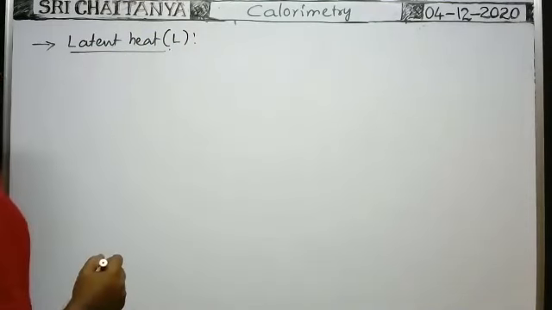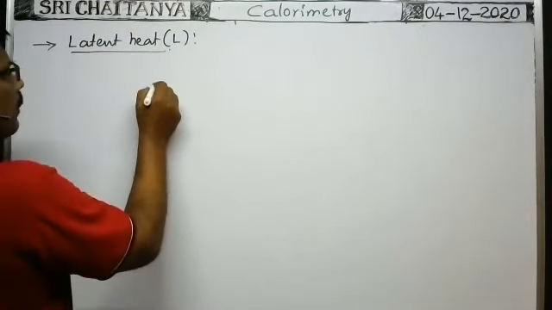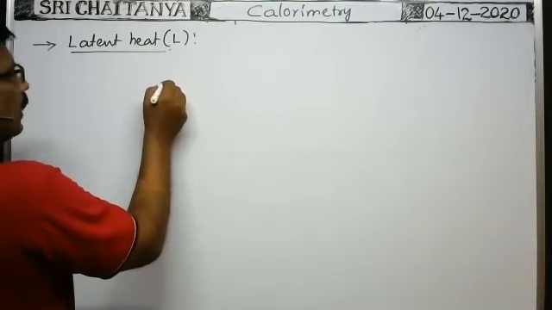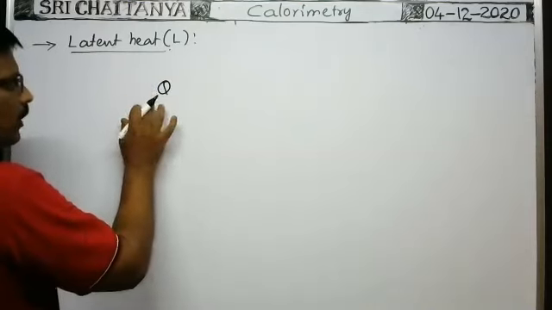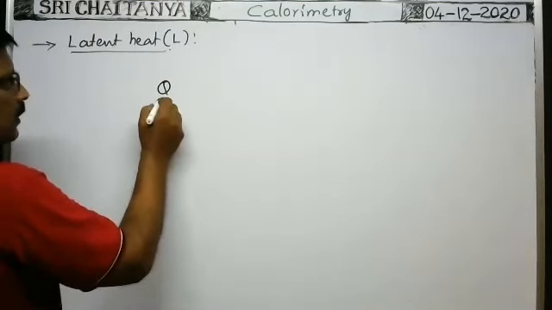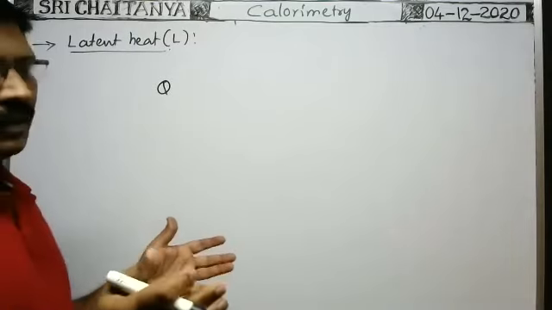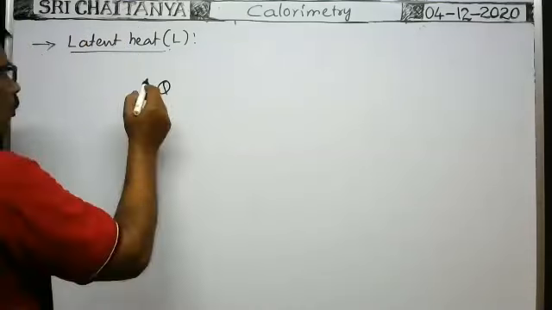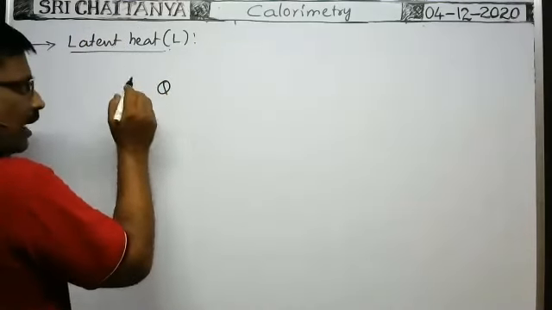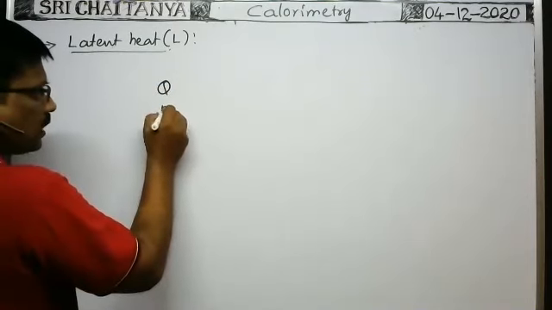How can we define this latent heat? Suppose the amount of heat energy supplied at constant temperature is the amount of heat energy required to change the state of the substance, solid to gas, solid to liquid, or liquid to gas, like that. So the amount of heat energy at a constant temperature required to change the state of m mass of the substance is Q.